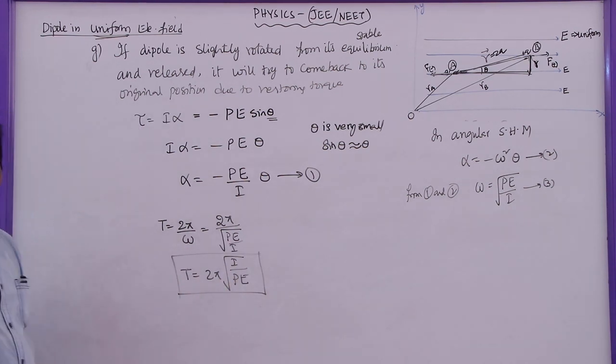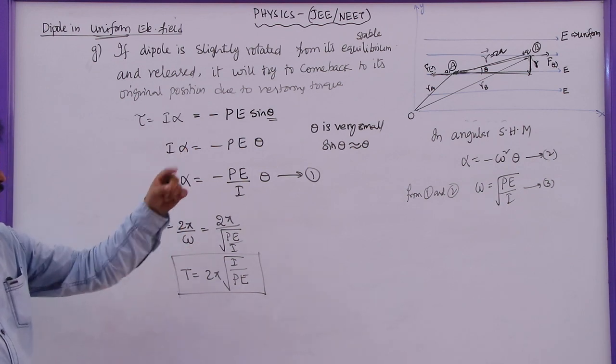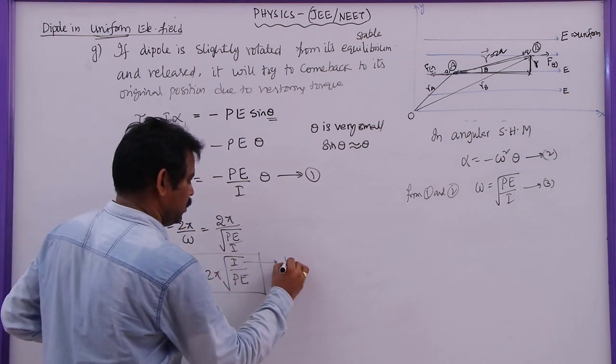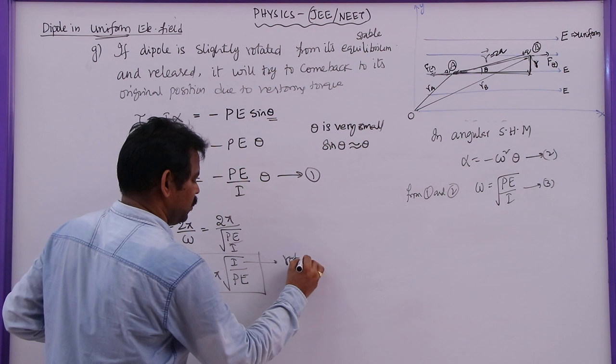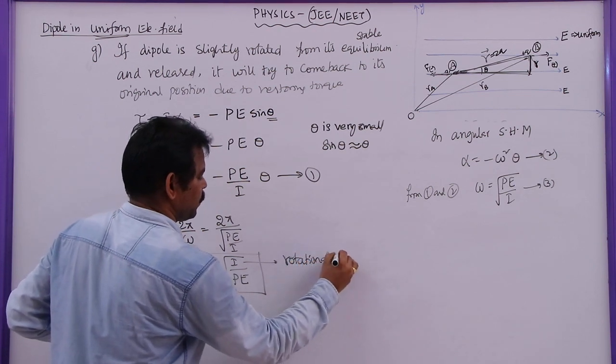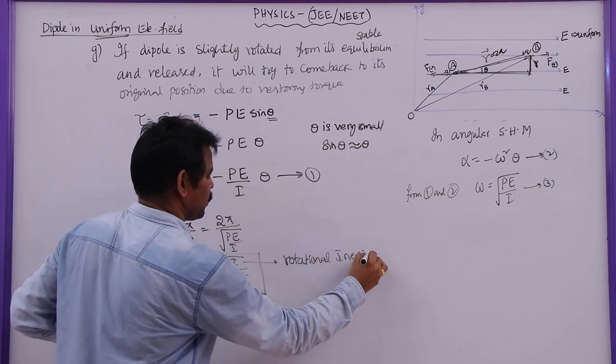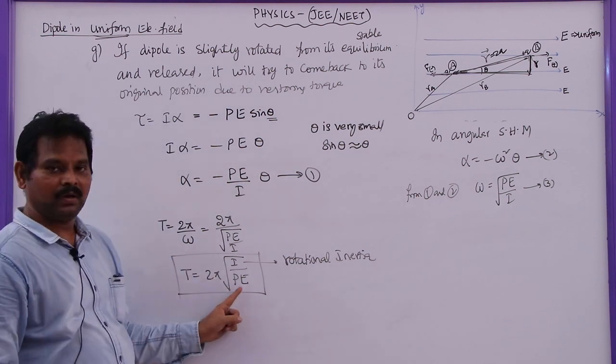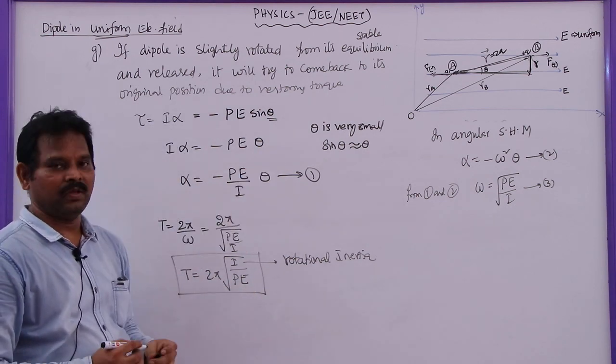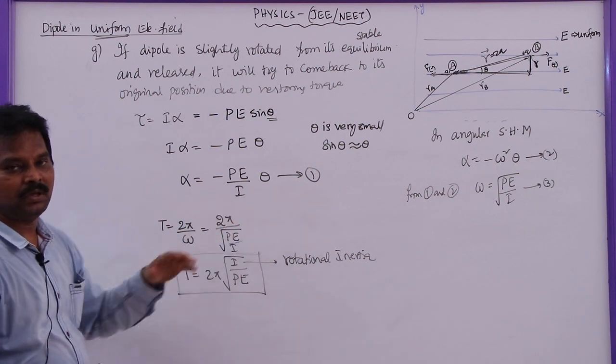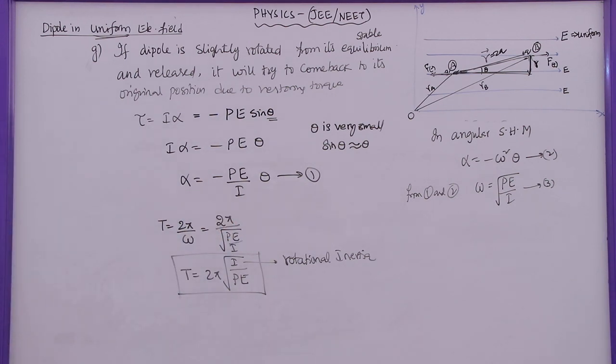This is the time period of the oscillations of the dipole in uniform electric field, where I is the rotational inertia, P is the dipole moment, and E is the strength of the electric field in which the dipole is placed.